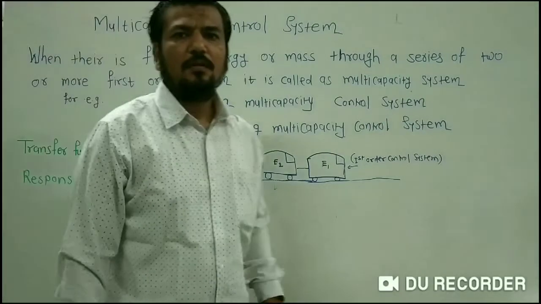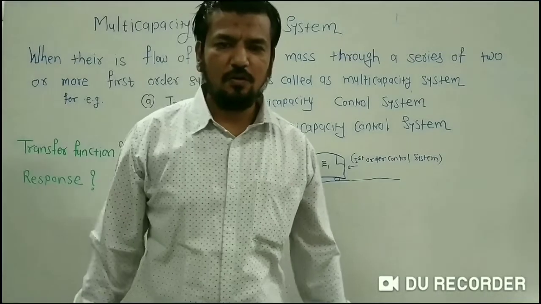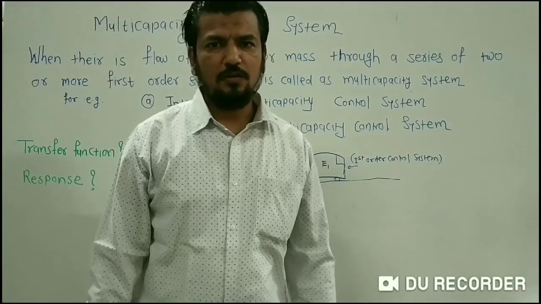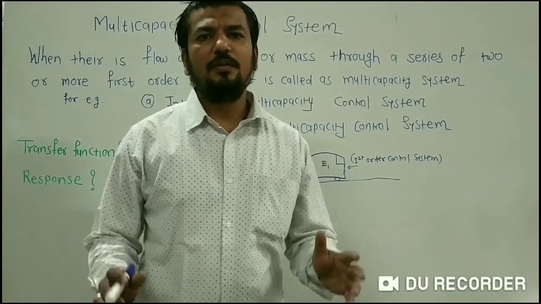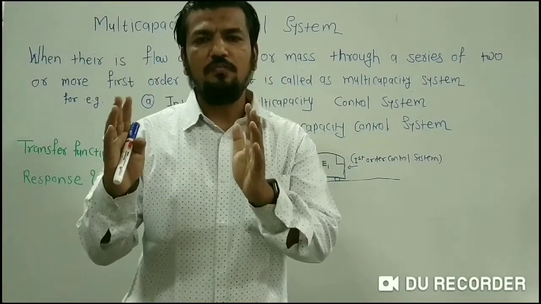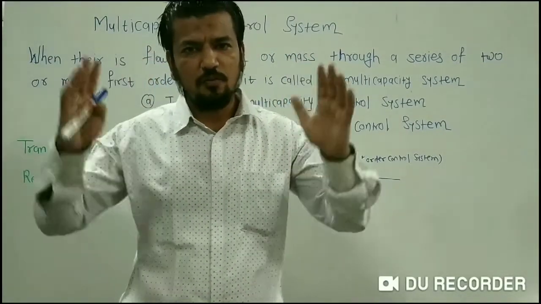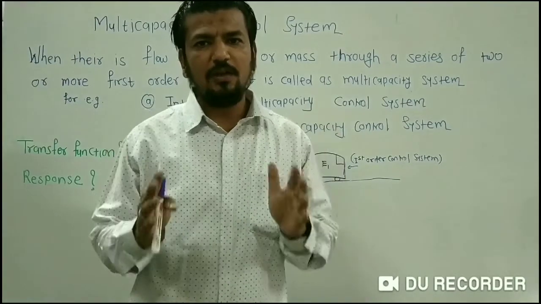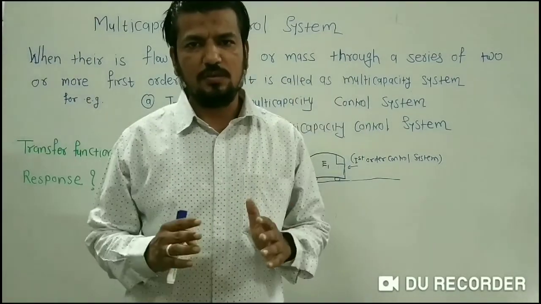Hello everyone. Up till now we have studied the determination of the transfer function of the first order control system. We have also determined the response of the first order control system. But what will happen if a first order control system is arranged in series with another first order control system and we want to determine the overall transfer function of this entire control system, and simultaneously we also want to determine what is the response of this overall control system.